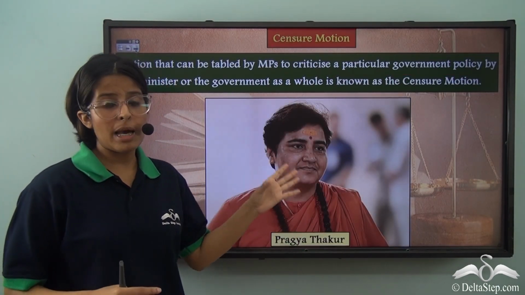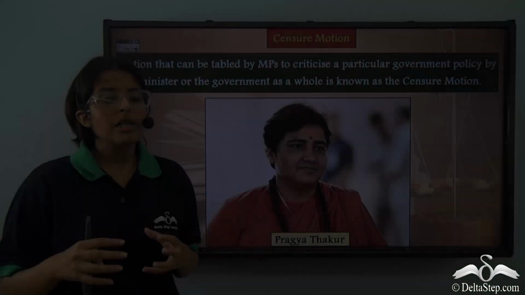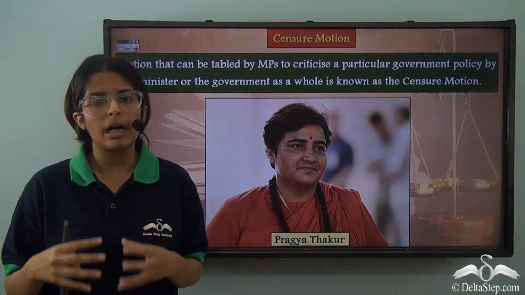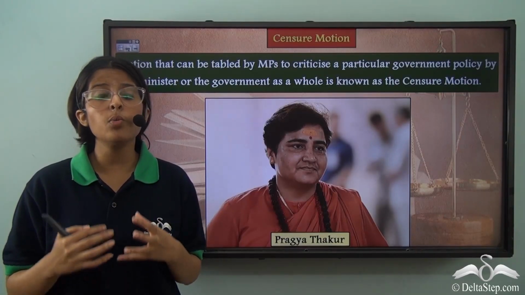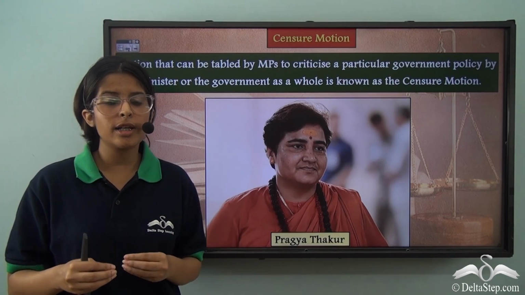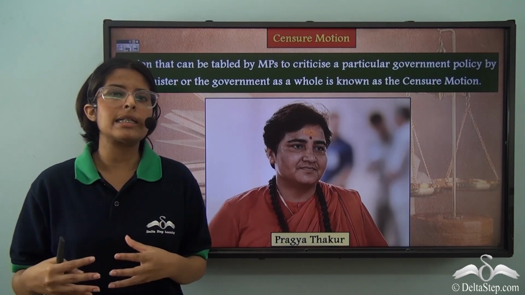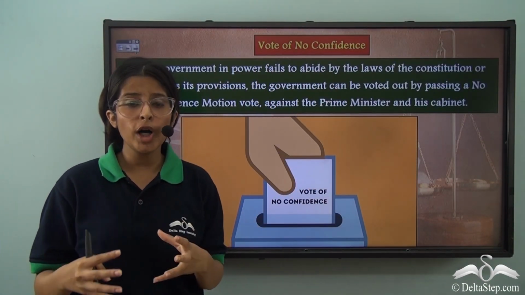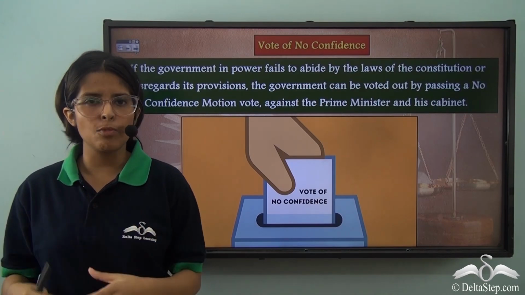This is the BJP MP Pragya Thakur. She had said some not so good things about the father of the nation, Mahatma Gandhi. A censure motion was tabled against her by 50 MPs asking her to apologize for insulting the father of the nation. This brings us to the vote of no confidence or the no confidence motion.